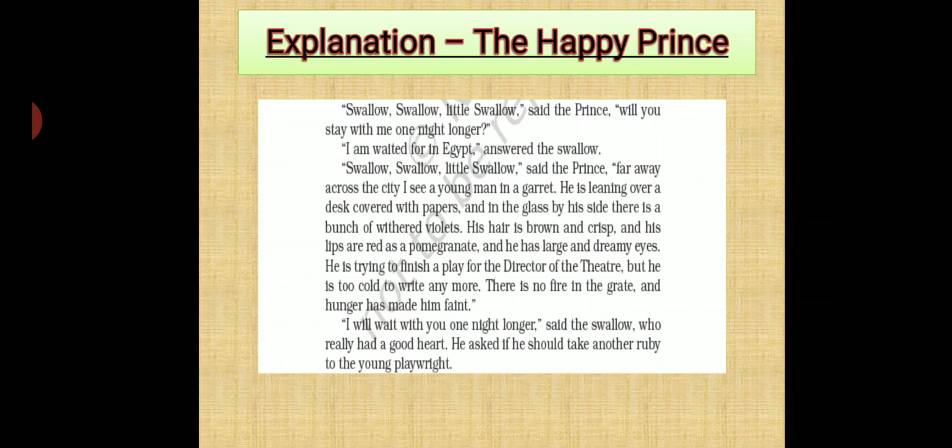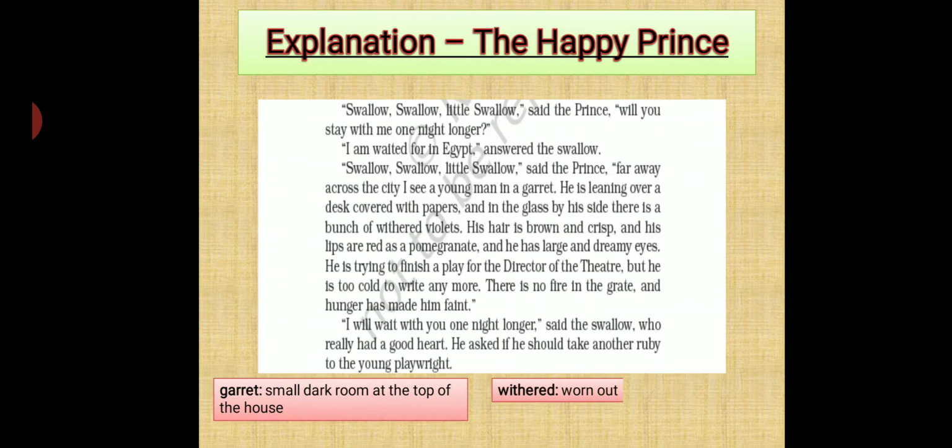Then what happened? "Swallow, swallow, little swallow," said the prince. "Far away across the city, I see a young man in a garret." So what do you mean by garret? Garret is a small dark room at the top of the house. It is a room above your roof, a dark room of this kind. So what happened? "He is leaning over a desk covered with papers, and in the glass by his side there is a bunch of withered violets." What do you mean by violet here? Withered means worn out, and violet is a kind of flower. Okay.